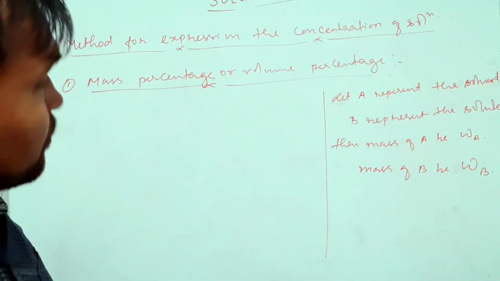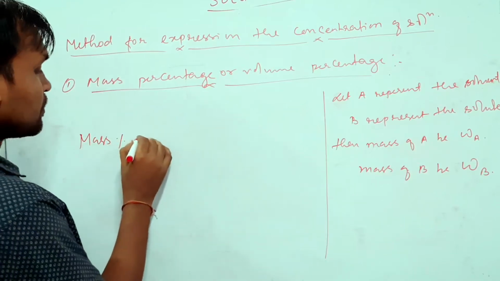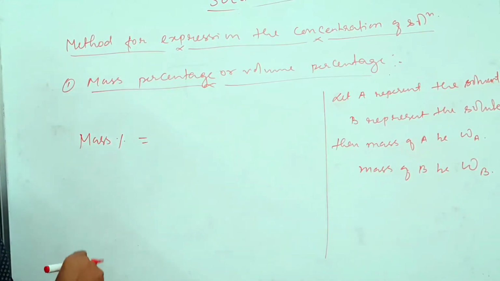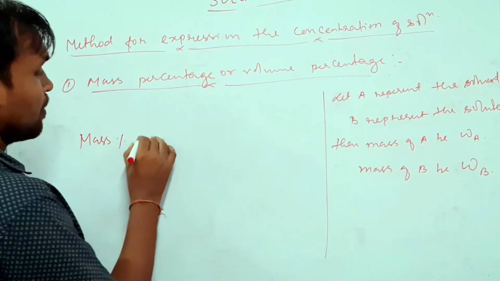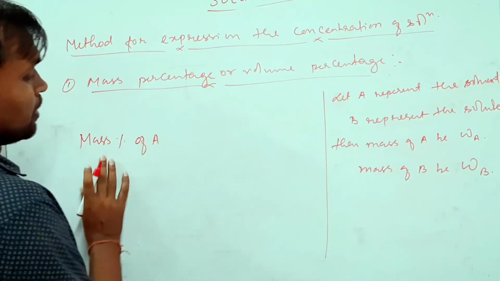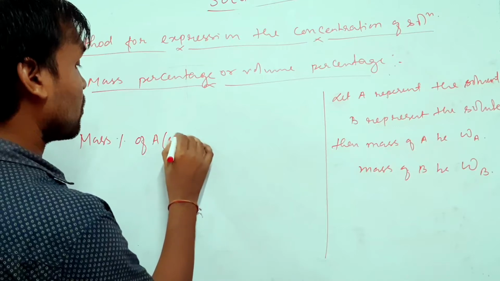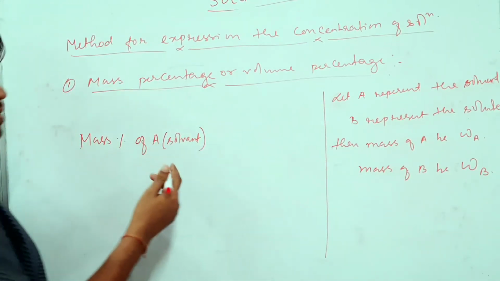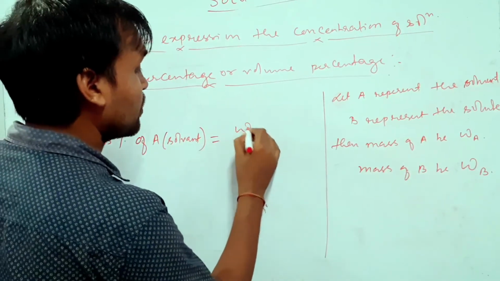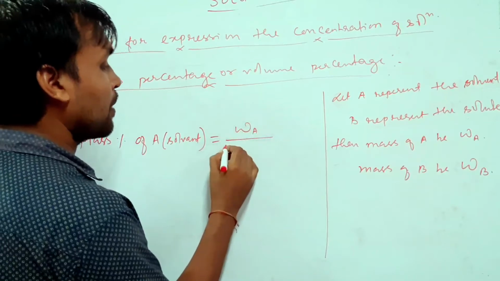So what is the mass percentage formula? Very simple. Suppose I am calculating the mass percentage of A. A means what? Solvent. So if I am calculating the mass percentage of a solvent, I will write it as WA by total mass.